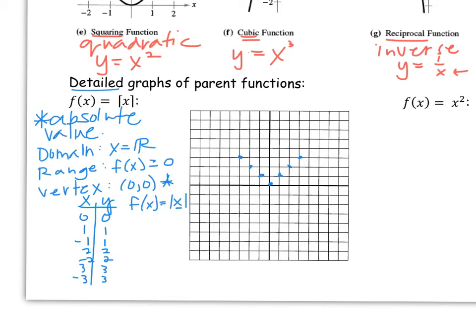Notice each time, since there's no number in front of x, the number in front technically would be 1. So I'm going to write a equals 1, since this is the parent function. And what that means for absolute value is we're going to go up 1 over 1 in both directions.